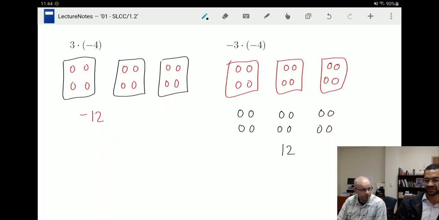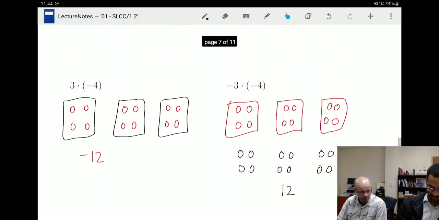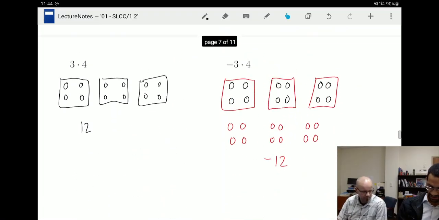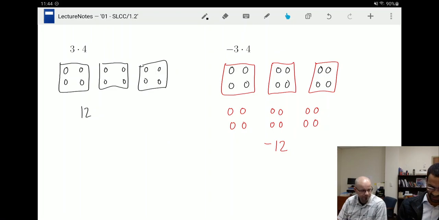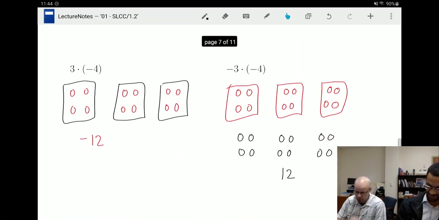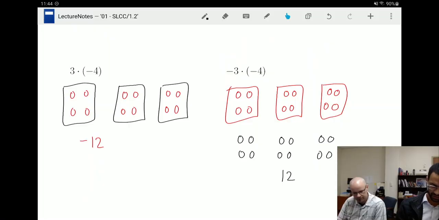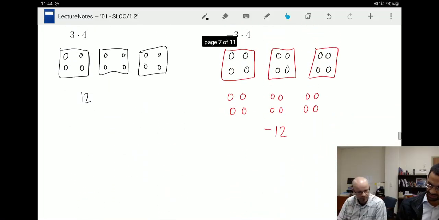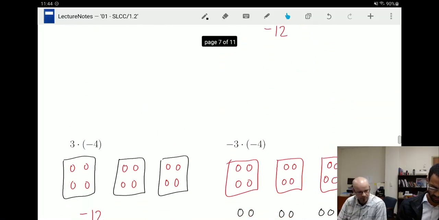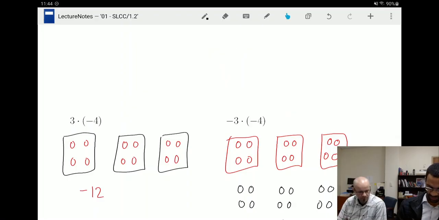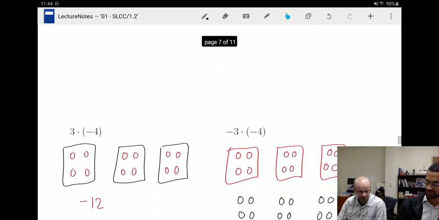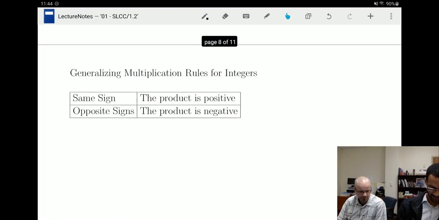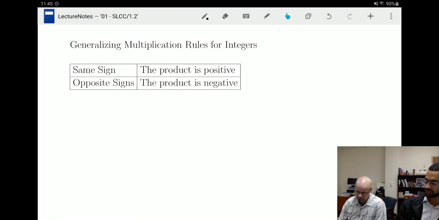Okay, so again, that's a nightmare to think through every time. Don't do that. Instead, we'll just go ahead and generalize these rules, right? When we multiplied two numbers with the same sign, so 2 positives or 2 negatives, they both resulted in a positive answer. When I multiply 2 different signed numbers, -3 times 4 or 3 times -4, a positive and a negative, both times I resulted with a negative answer. Okay, so general rule: same sign will give you a positive, opposite signs will give you a negative.